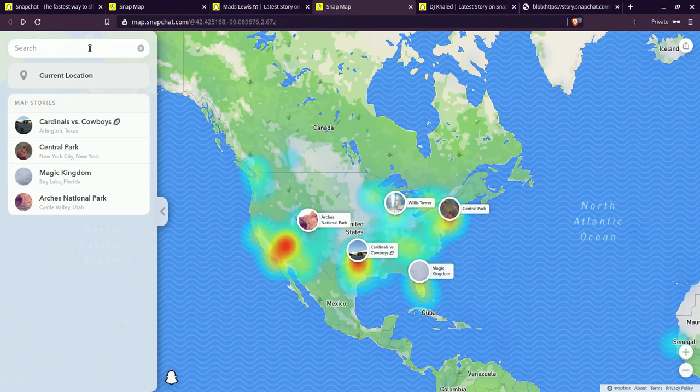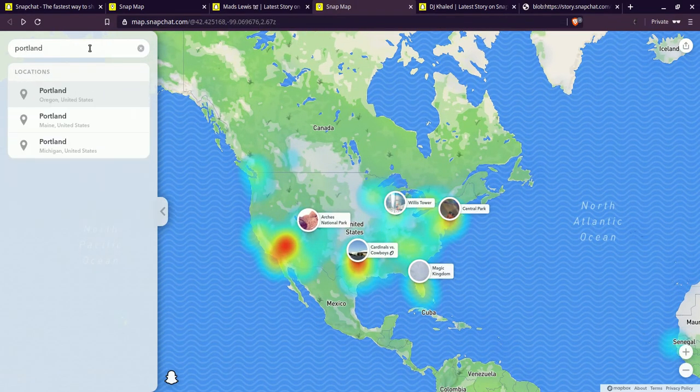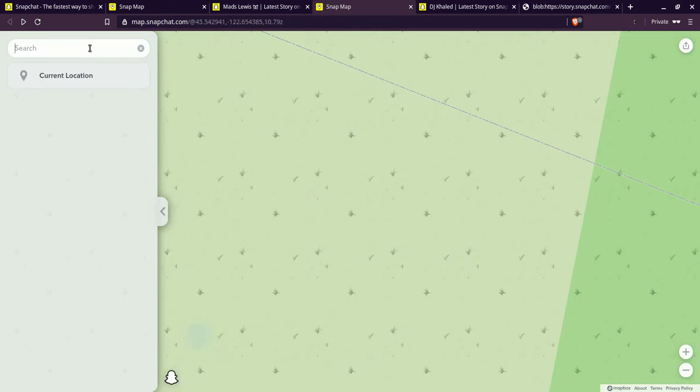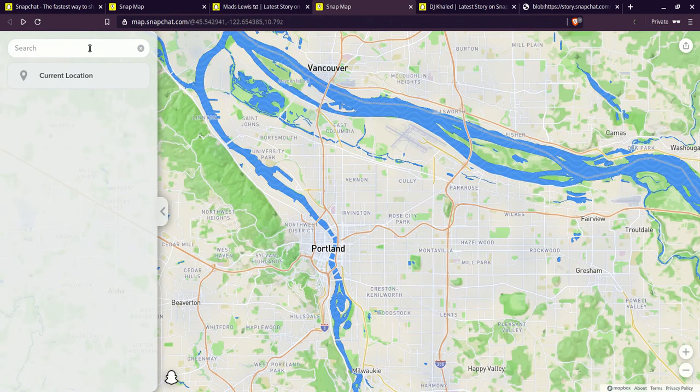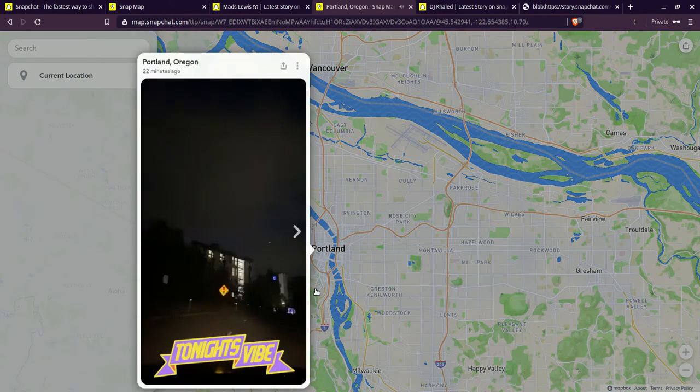So let's look for a town like Portland. This is very useful if I'm trying to see what's going on in a certain area in terms of activity. Before I go to Portland, I want to see if the snap map is popping, just like if I had Snapchat. I want to see if my friends are there. But also if I'm looking for someone in Portland, or looking for activities to do, I can start seeing events in the area and seeing if they appear on someone's snap map. So I'm going to Portland right now.